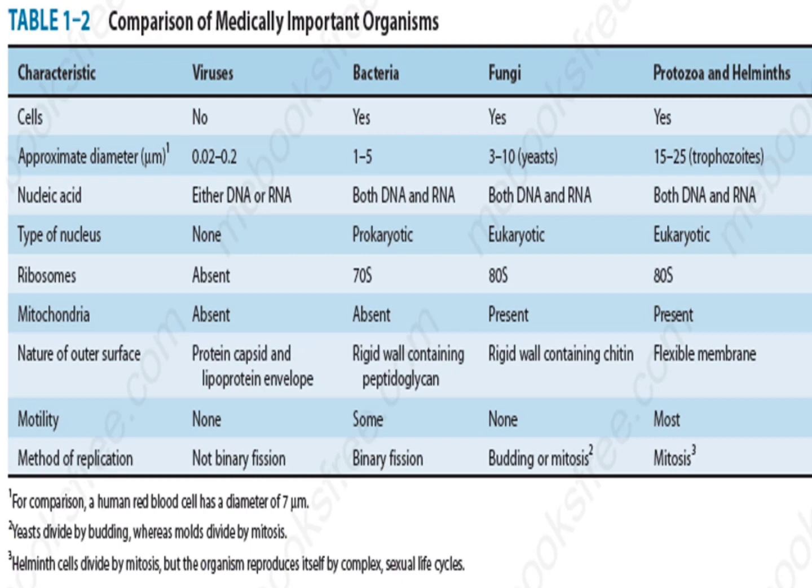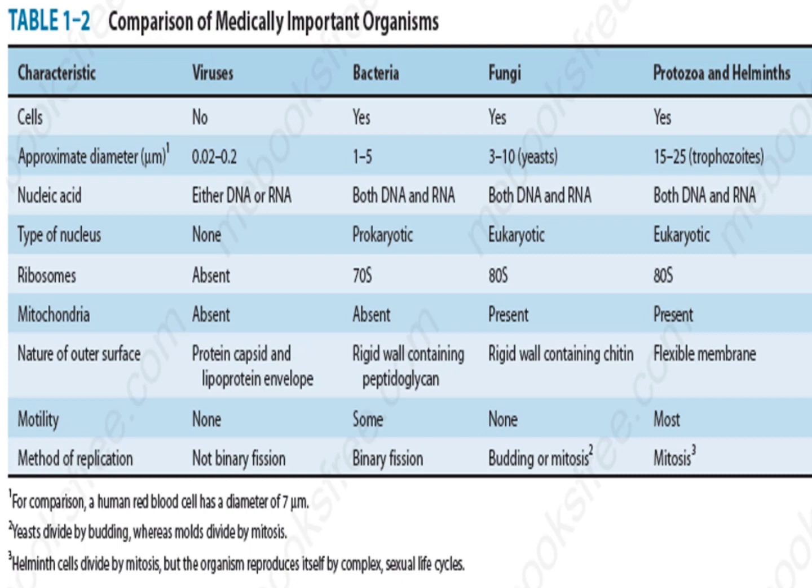Then the type of nucleus. As the viruses are acellular, there will be no nucleus, but in case of bacteria, the nucleus is of the prokaryotic type. That is, there will be only a nucleoid but no nuclear membrane surrounding the nucleoid. While in case of the fungi and parasites, the nucleus is a true nucleus, the nucleoid surrounded by a nuclear membrane.